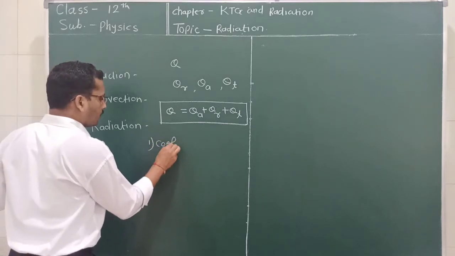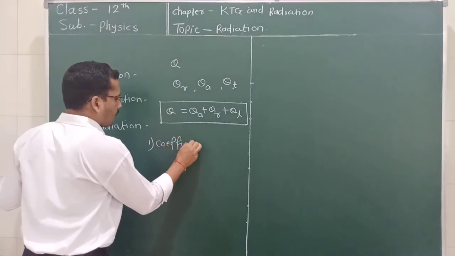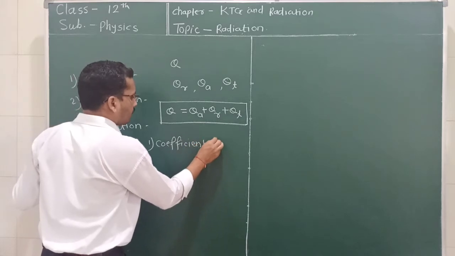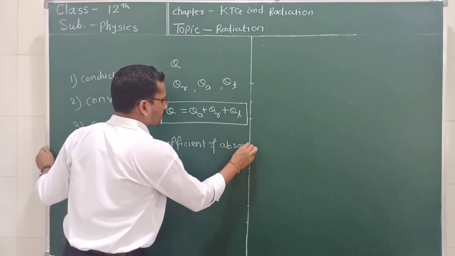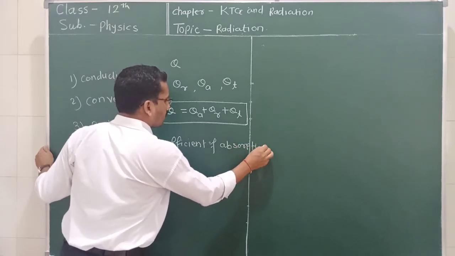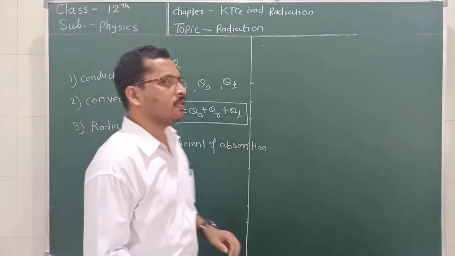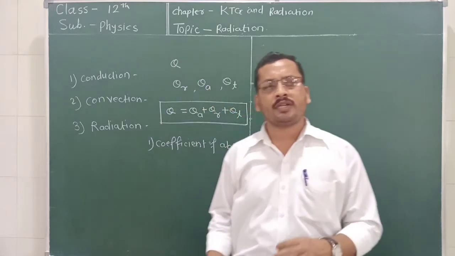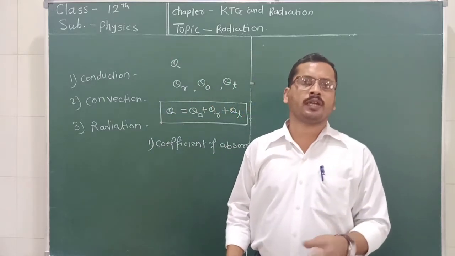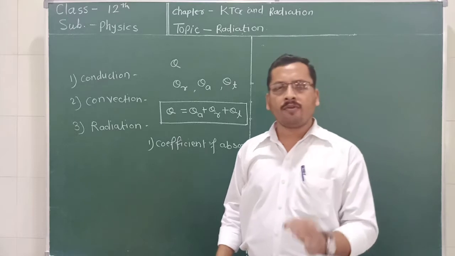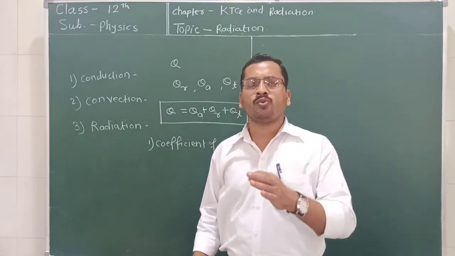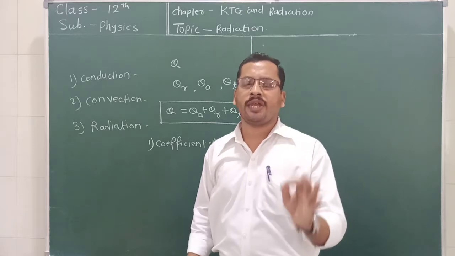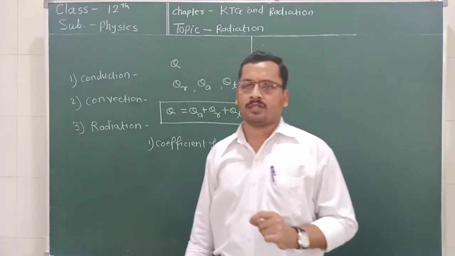So the first coefficient is the coefficient of absorption. What is the coefficient of absorption? The coefficient of absorption is the ratio of the amount of heat absorbed by the surface to the total heat incident on the surface.